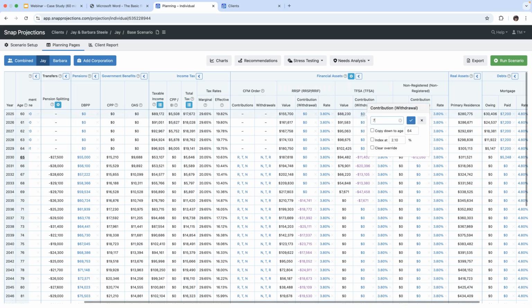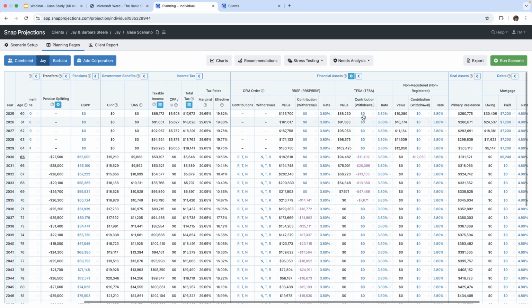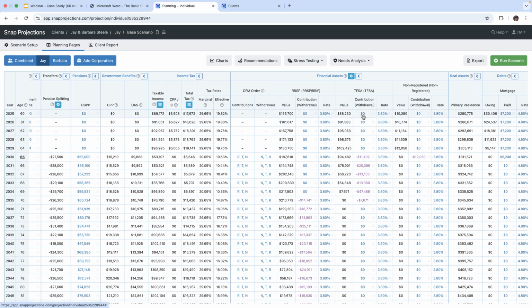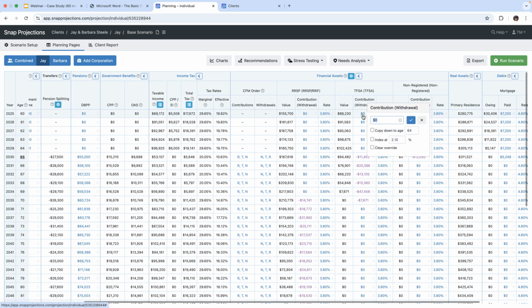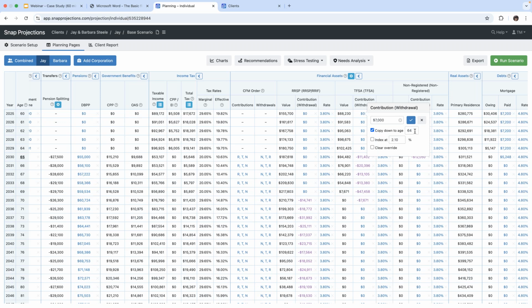So in case you didn't notice, I clicked on the 0 here under the contribution column under TFSA, and I am going to input the amount of $7,000. I am going to click on this to copy this down to age 64. He's going to make those contributions until 64 because he is retiring at age 65.